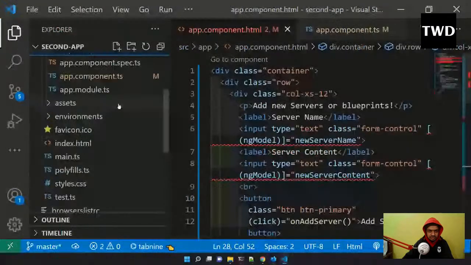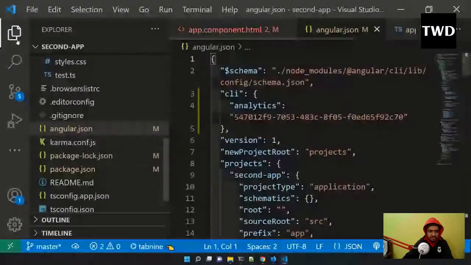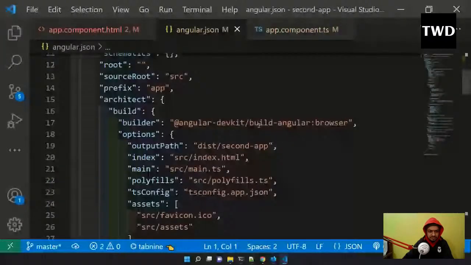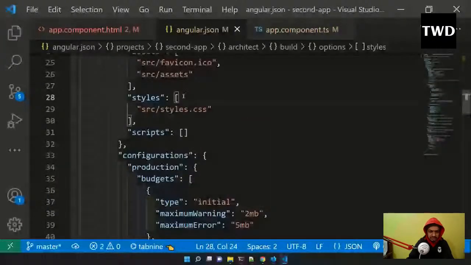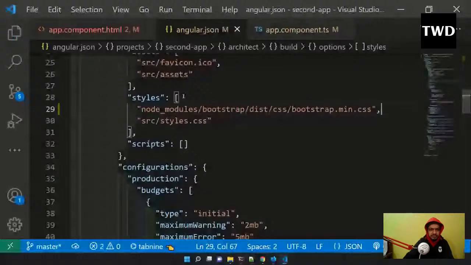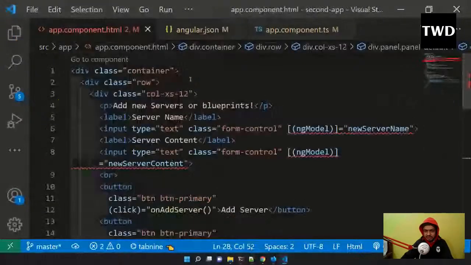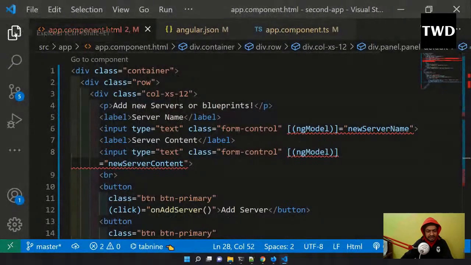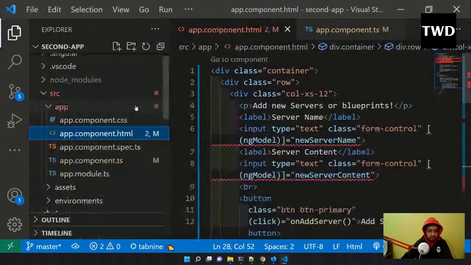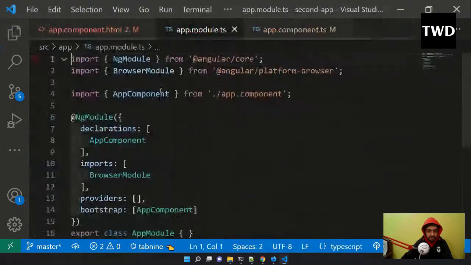So I'll come here to angular.json, to the styles, and paste it. Okay, save it. That is done, and it is still giving me an error for this ngModel, because as I have told, for ngModel we have to add the FormsModule. So the FormsModule is not added, so we will add it. We generally add it here, so we have to manually add it.